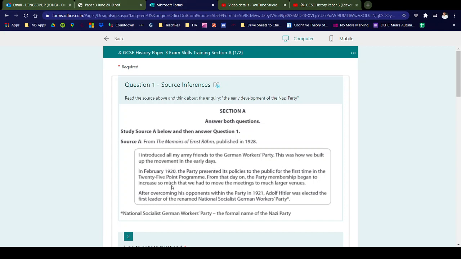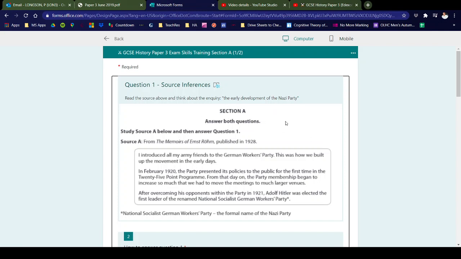In February 1920, the party presented its policies to the public for the first time in the 25-point programme. From that day on, the party membership began to increase so much that we had to move the meetings to much larger venues. After overcoming his opponents within the party in 1921, Adolf Hitler was elected the first leader of the renamed National Socialist German Workers' Party. Okay, this is the name of the Nazi Party, the formal name.